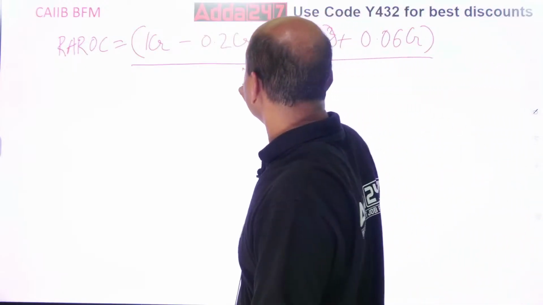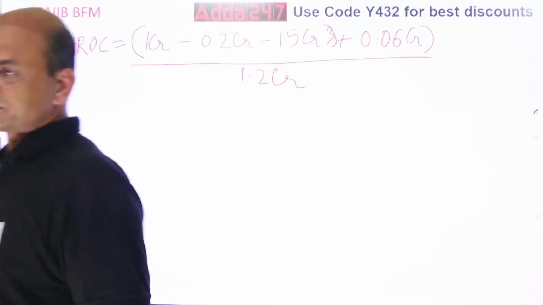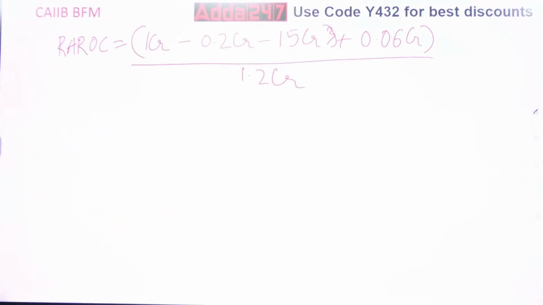Upon 1.2 CR. Do this now. Let me check if there is some problem over here. 1 CR minus 15 CR is what? Expected loss. One second. What have we done?